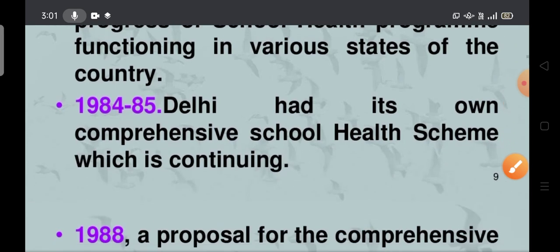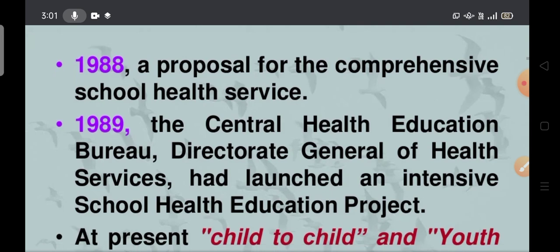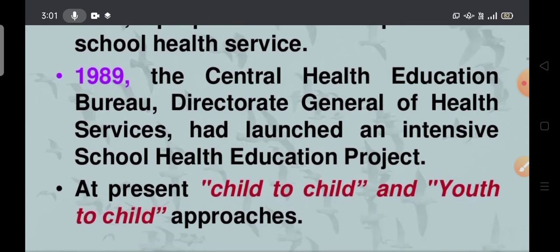In 1984 and 85, Delhi had its own comprehensive school health scheme, which is still continuing. So in India, Delhi first had its own comprehensive school health scheme, and it is still continuing in Delhi city. This is the year 1984 and 85. Next, coming to 1988, a proposal came for the comprehensive school health service. Comprehensive means overall. The proposal came in the year 1988.